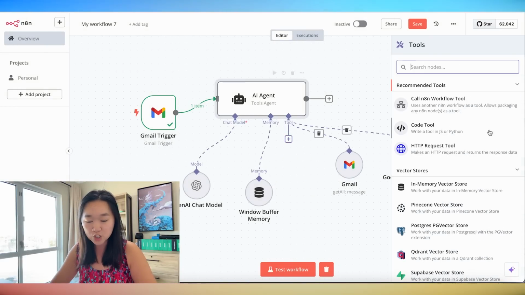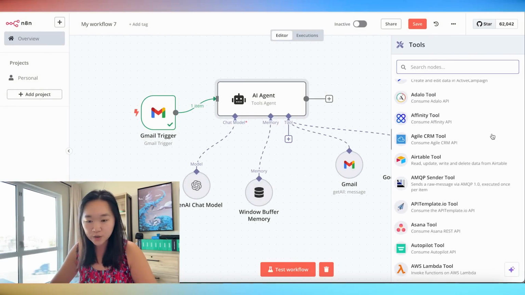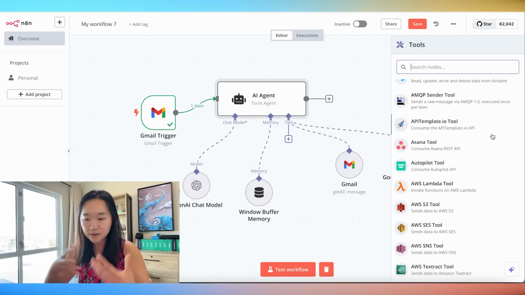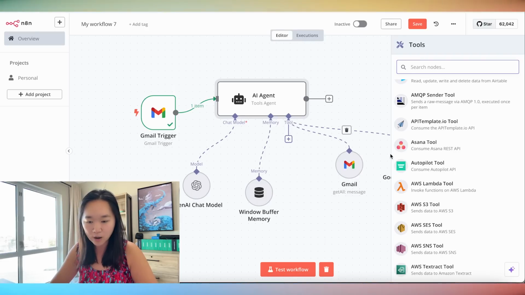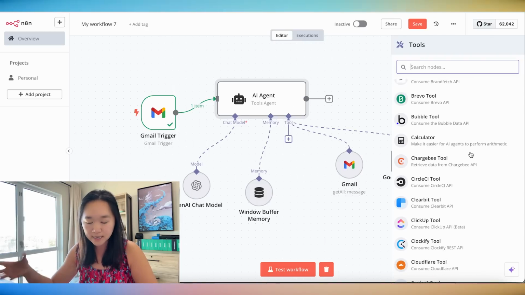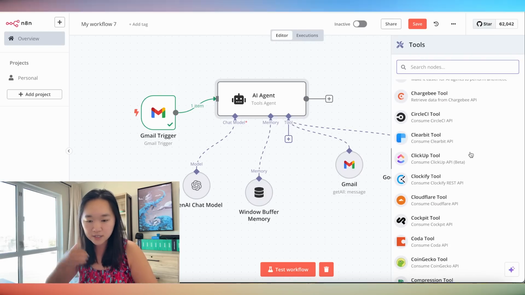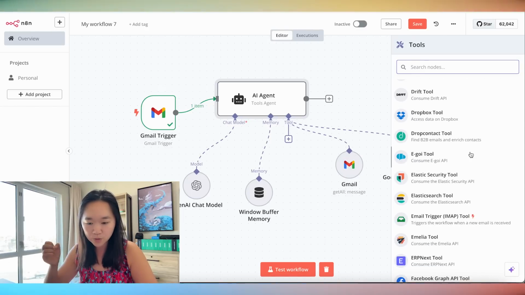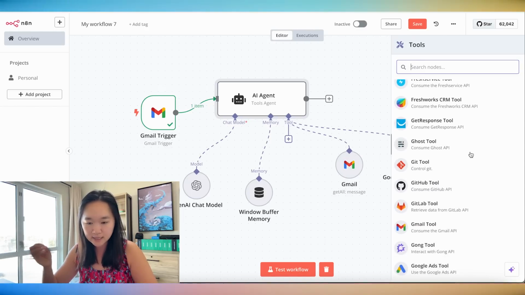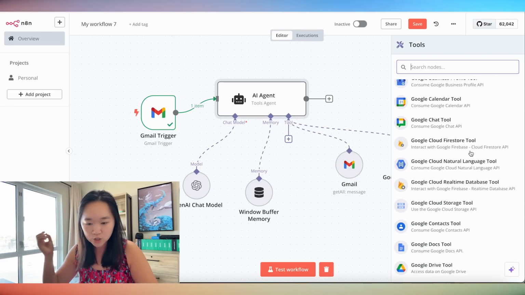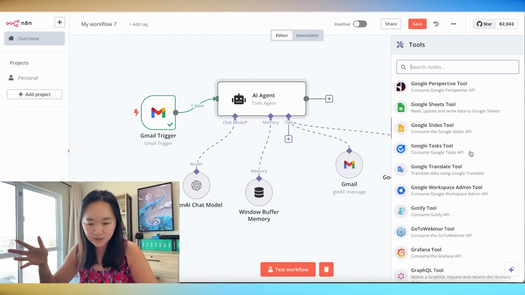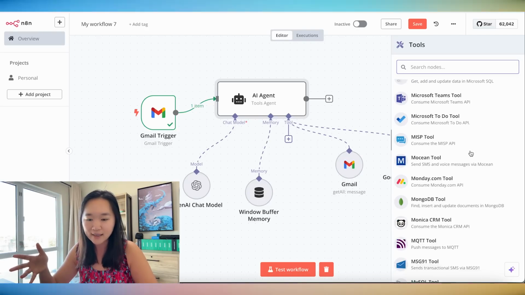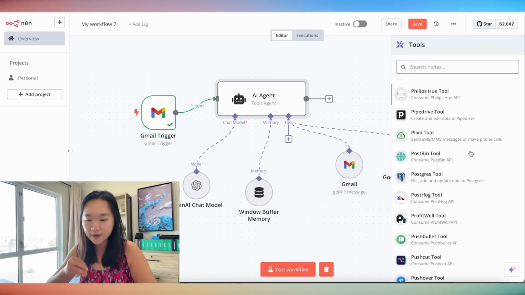Just to show you the scope of what these AI agents can do, you can make custom API calls. So any task that can be done on Zapier or Make, these AI agents can now operate. You can get it to update something in your Asana, in your ClickUp. You can get it to calculate things using the calculator tool. You can get it to update things in your GitHub, in your Gmail. The possibilities here are just endless as I'm scrolling through this. As long as the tool has an API, you can now give the skill set to your AI agent.